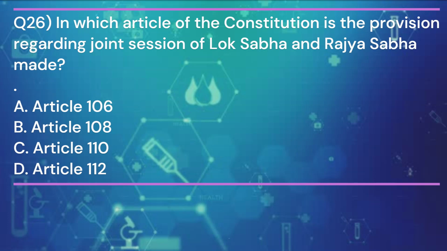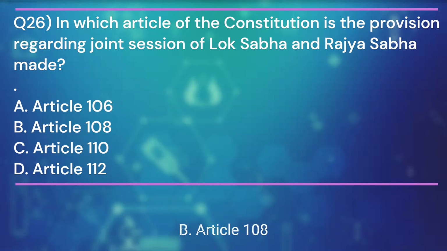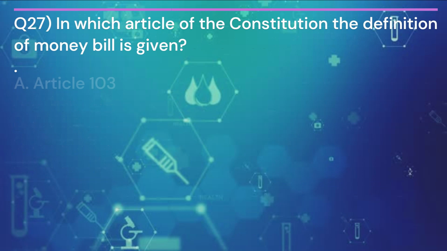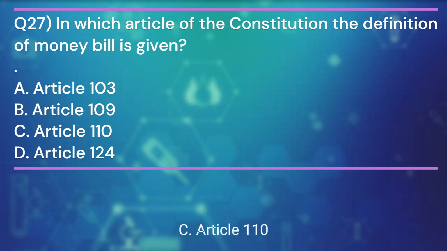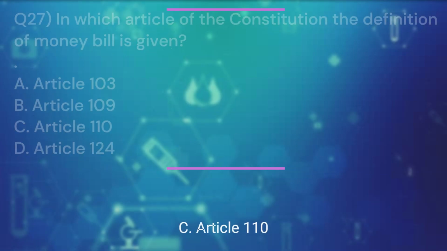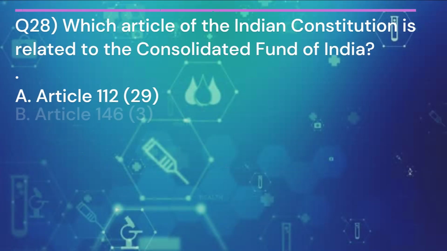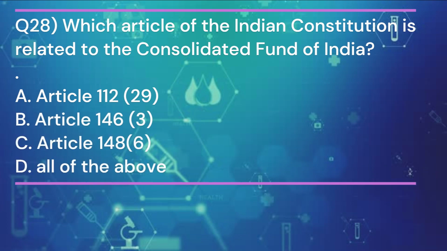And the answer is B. Article 108. Question 27. In which article of the Constitution the definition of money bill is given? And the answer is C. Article 110. Question 28. Which article of the Indian Constitution is related to the Consolidated Fund of India?